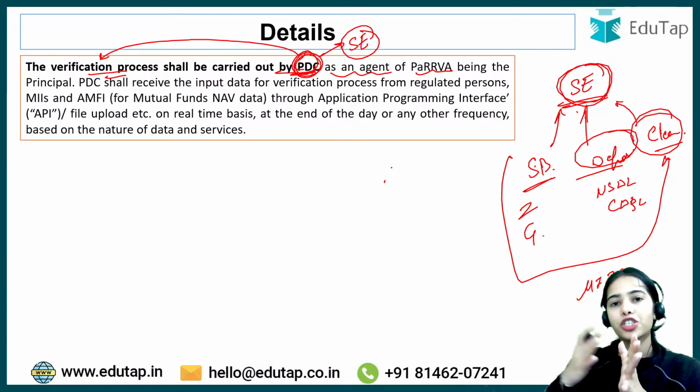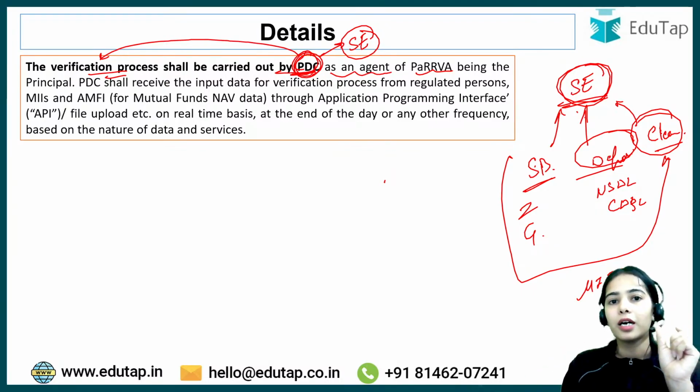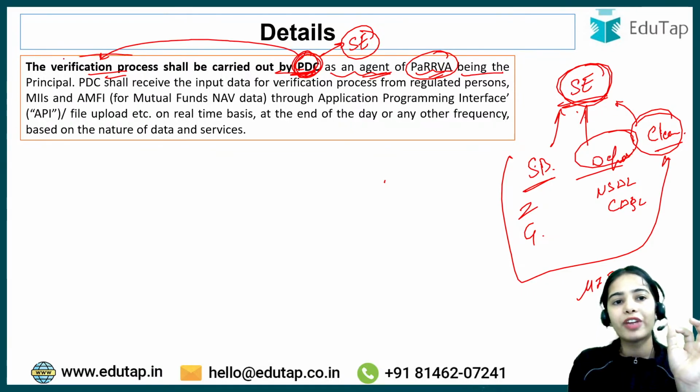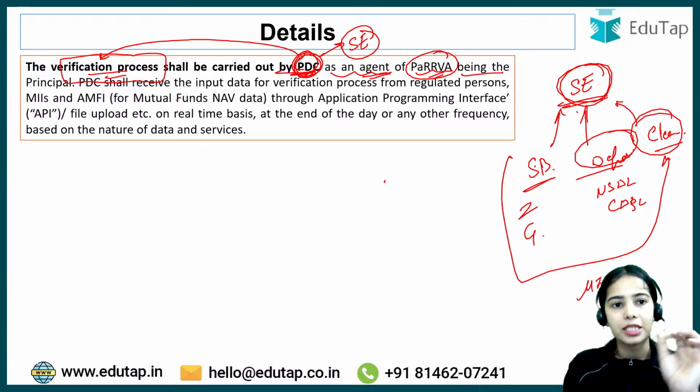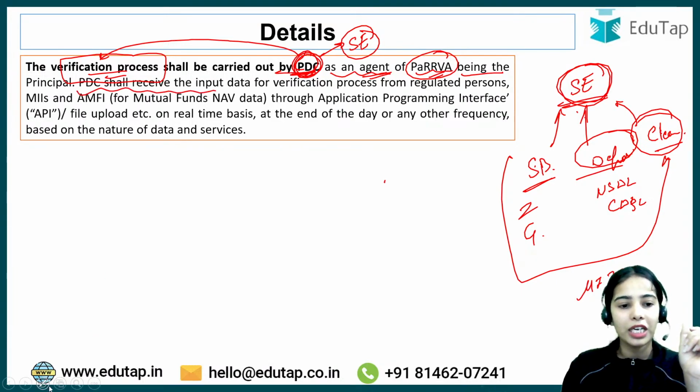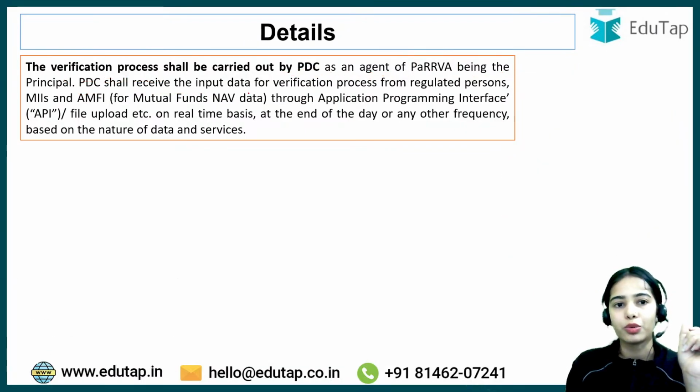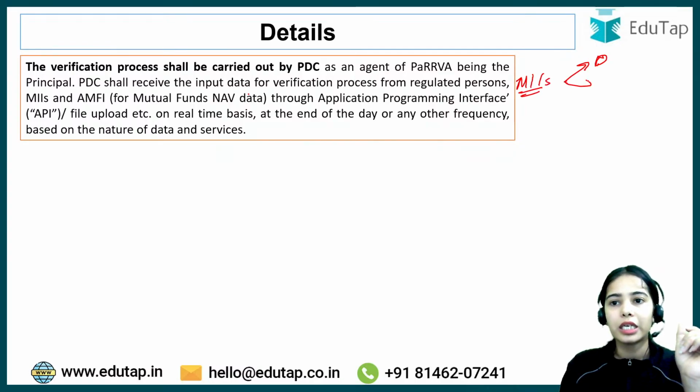So the verification process shall be carried out by the PaRRVA data center as an agent of PaRRVA, PaRRVA being the principal. PaRRVA is the principal and the PDC is the agent. The PDC shall receive the input data from the market infrastructure institutions, that is the depositories and the clearing corporation.